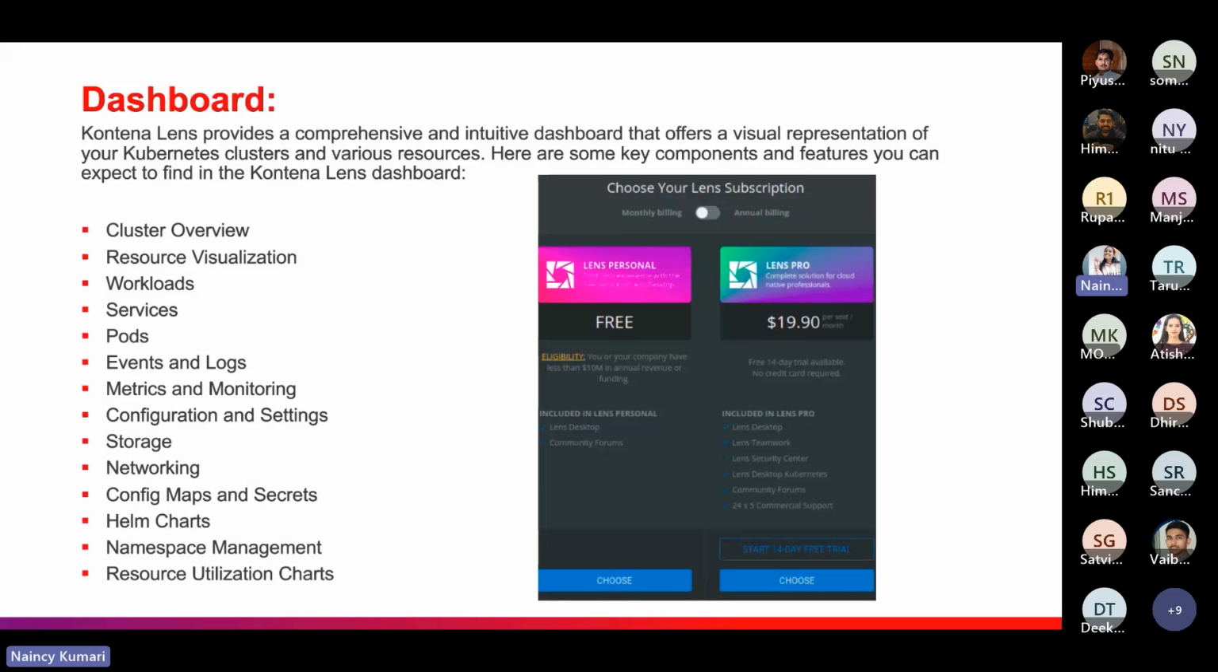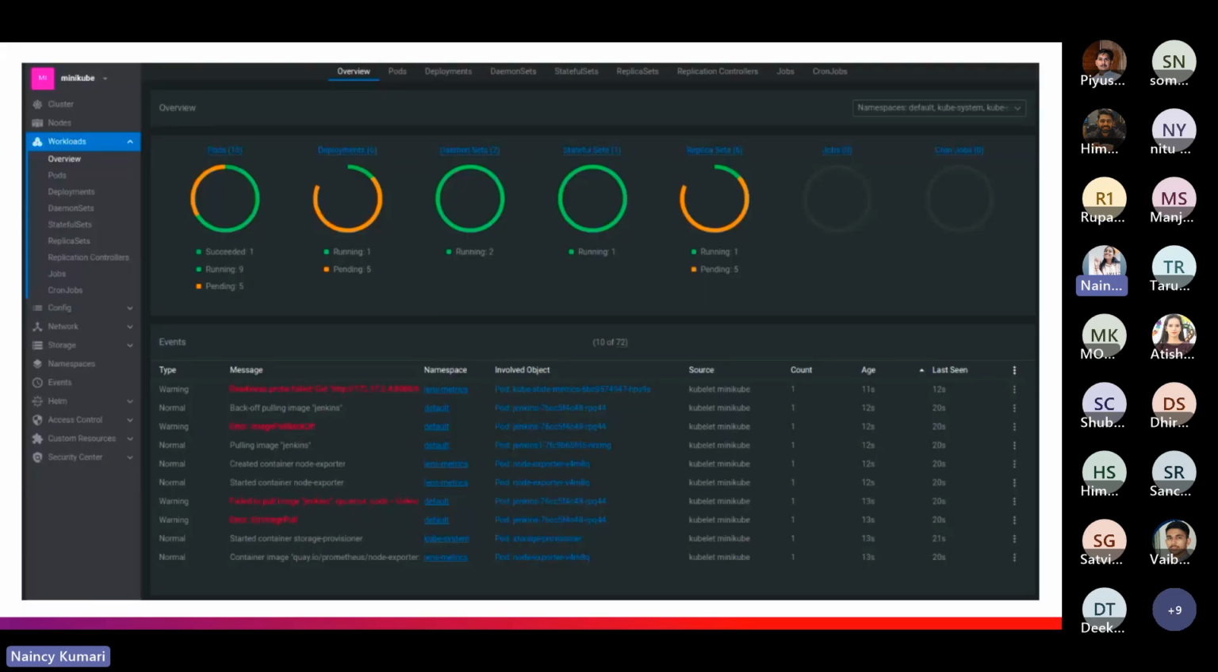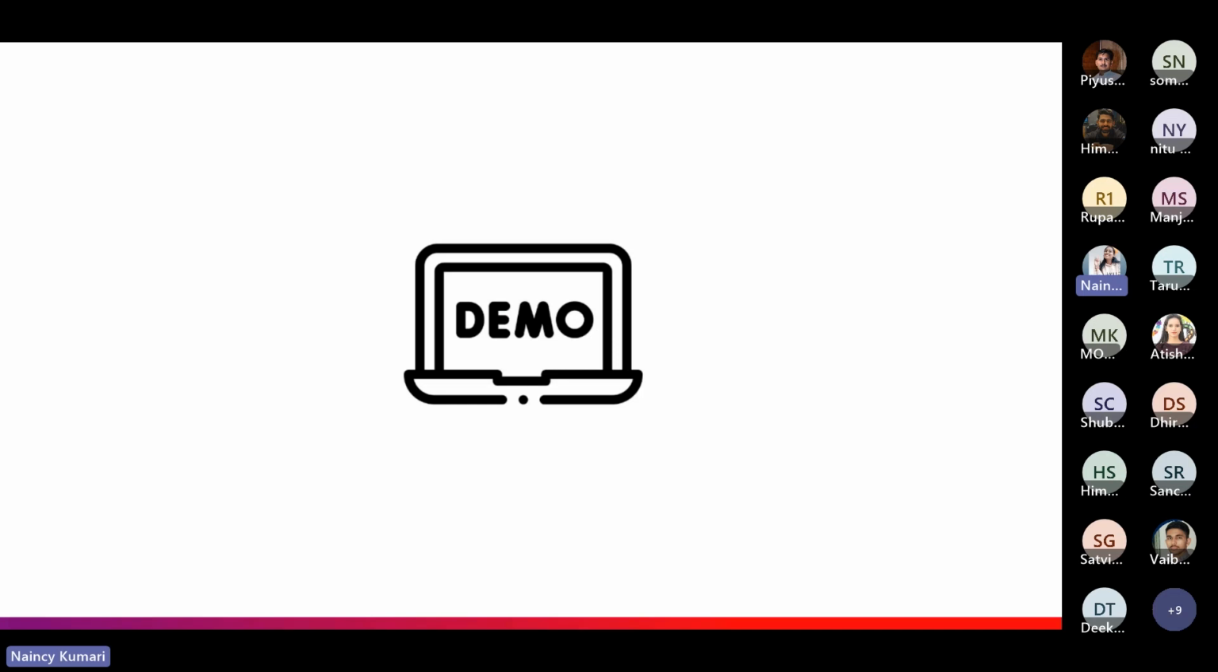This is the overview of Container Lens. Now, this is the dashboard, how it looks. When you open the dashboard and add the cluster there, it looks something like this. All the resources you can see here, the events you can see here. So I will show you. Now, let's move towards the demo. I will show you the dashboard.